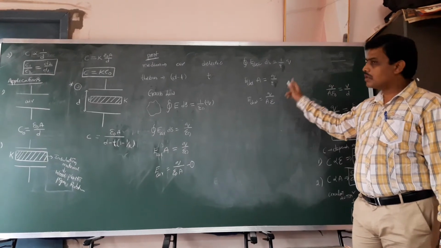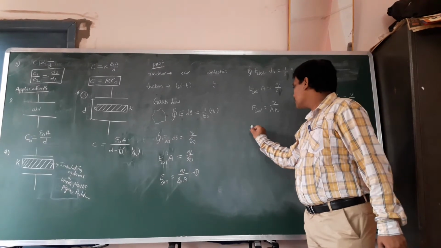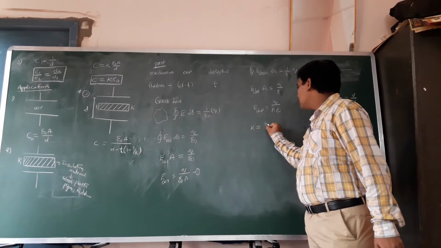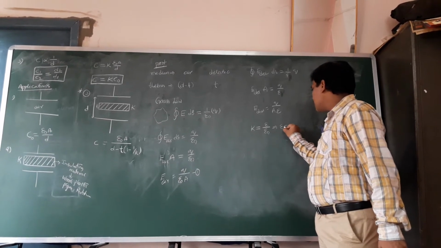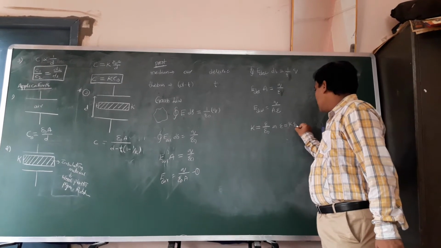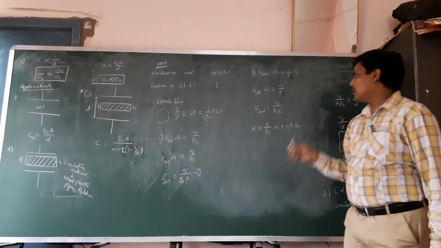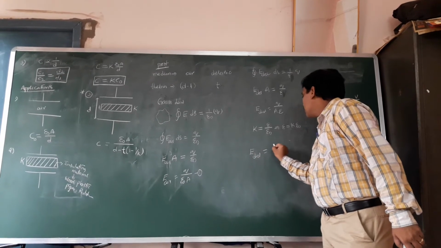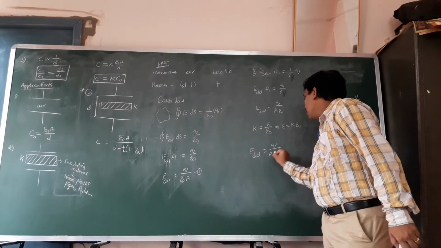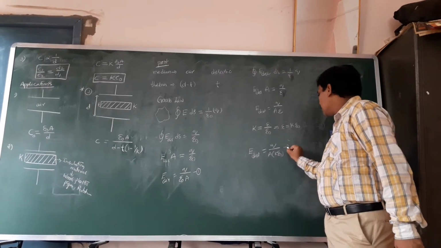This epsilon is also converted into epsilon naught. How? The dielectric constant K is always equal to epsilon by epsilon naught. From this, epsilon can be taken as K into epsilon naught. This K epsilon naught replaces epsilon. Then E dielectric is equal to Q by A into K epsilon naught. This is equation number 2.